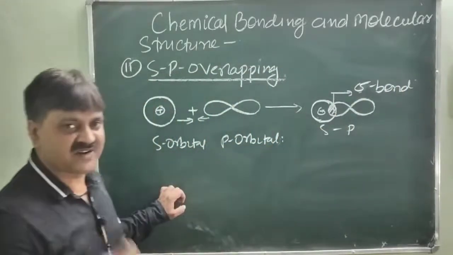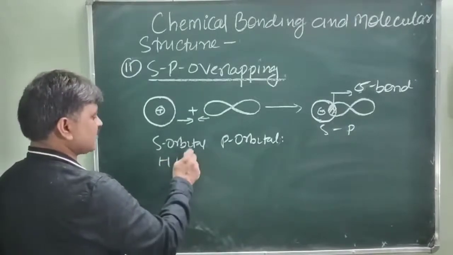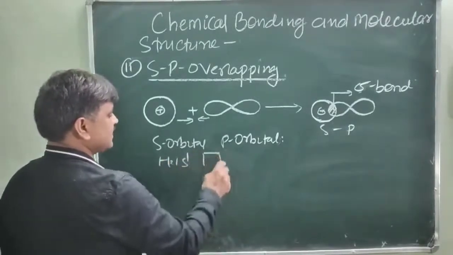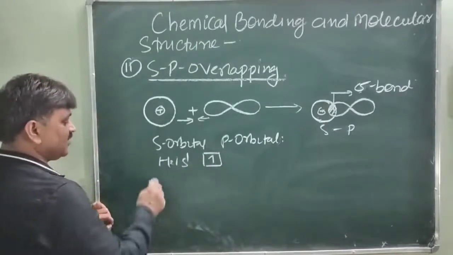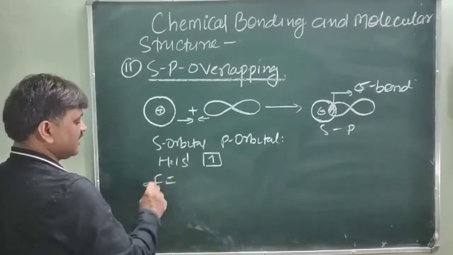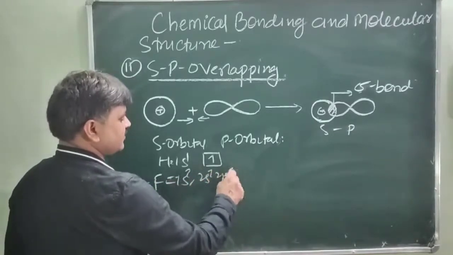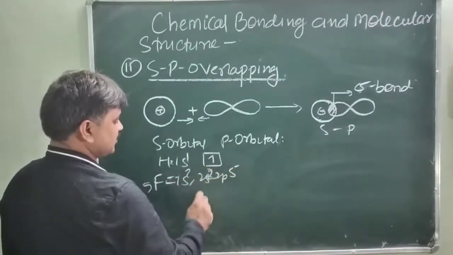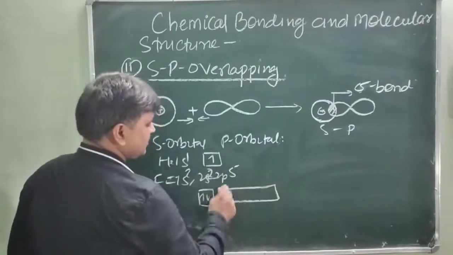Just like in the case of hydrogen fluoride, you know that hydrogen has one s1 electron, one electron in the half filled s shell, and fluorine is atomic number 9, 1s2, 2s2, 2p5. So there are 7 valence electrons, in 2s and 2p having the 3 orbitals.